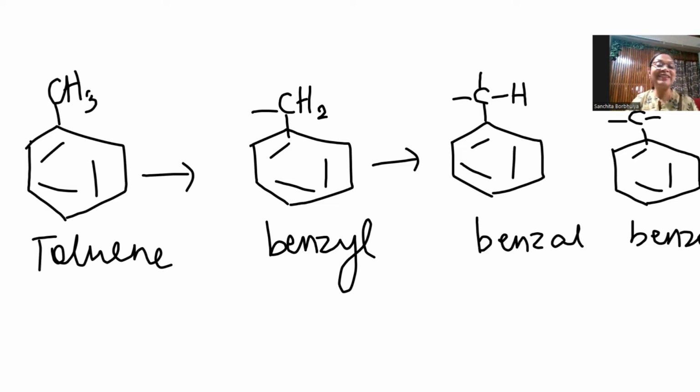So let us proceed to the first one, which is replacing the hydrogen with a halogen. So obviously, you know the common name. The common name of this compound is benzyl chloride.